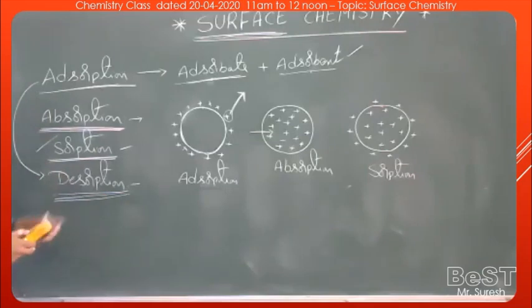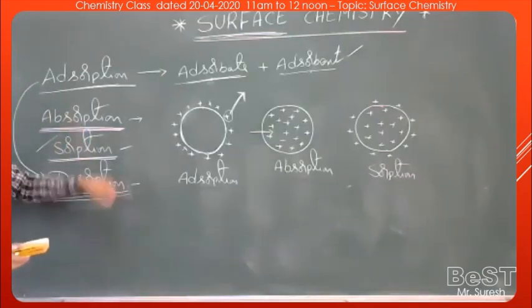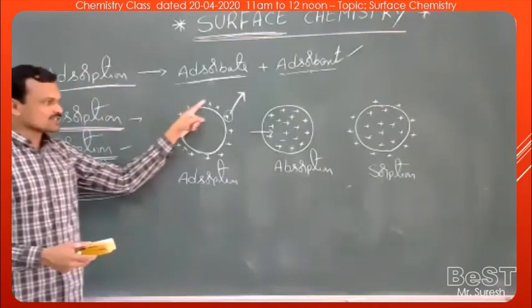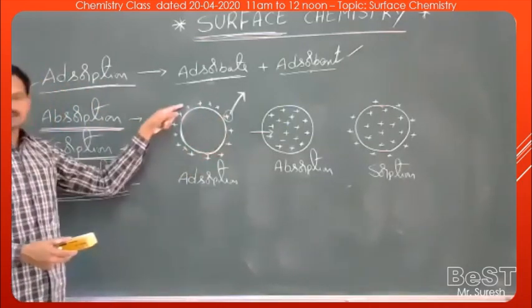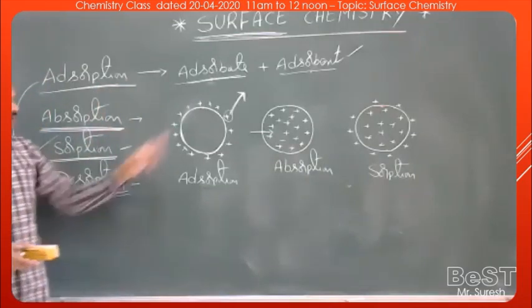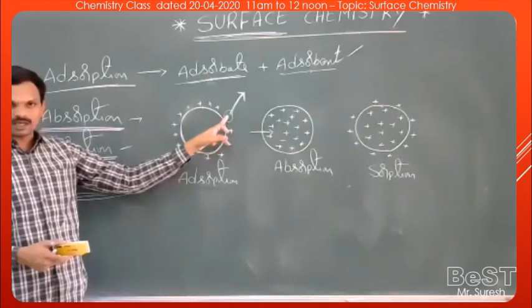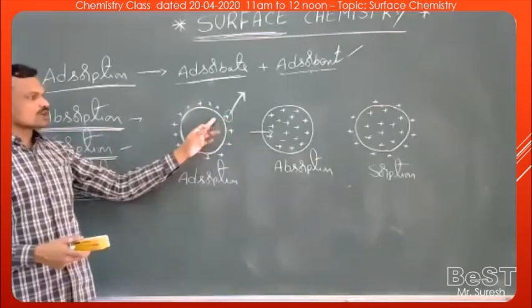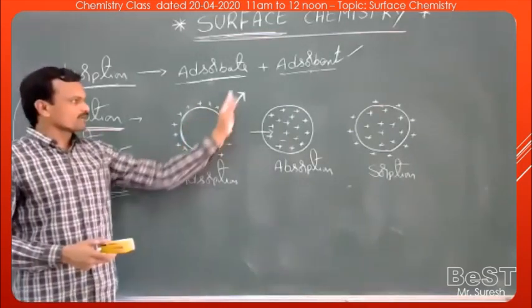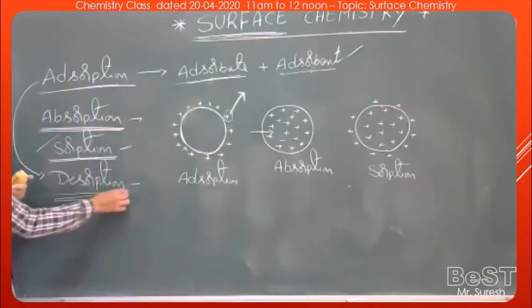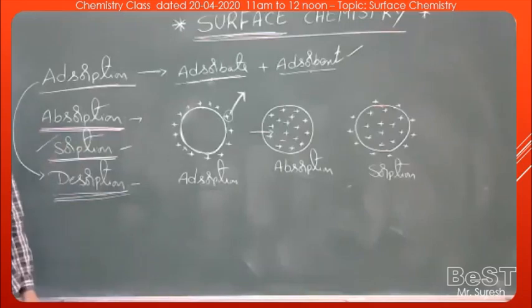Desorption is the opposite process to adsorption. Whenever the kinetic energy of the adsorbed molecules increases, either by increasing temperature or by some other process, the molecules overcome the attractive forces of the adsorbent molecules and get separated from the surface of the adsorbent. This phenomenon is called desorption.